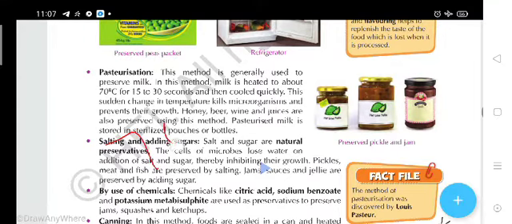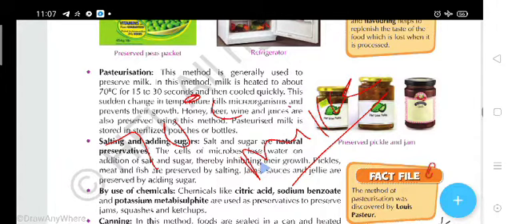At 70 degrees Celsius, we have to heat the milk for 15 to 30 seconds, and then quickly cool it down. In this method, microorganisms are not able to survive the temperature, and they are killed by the difference of temperature.